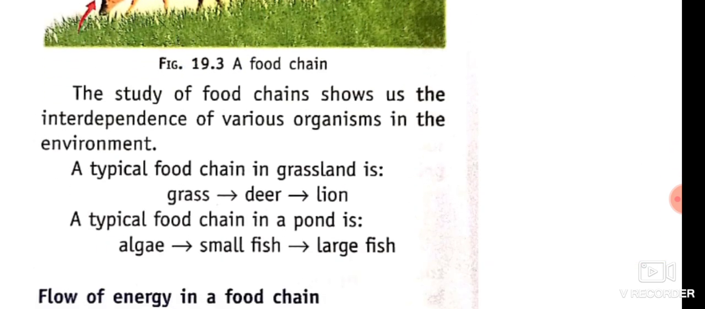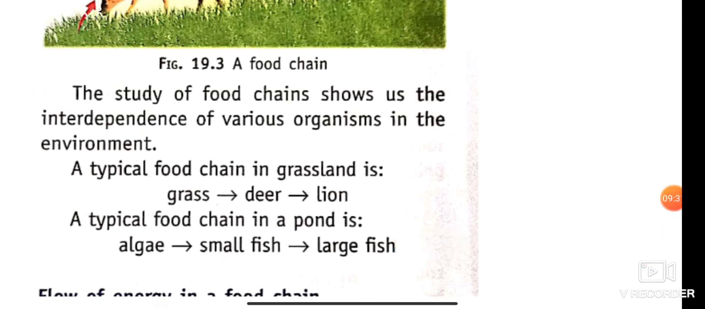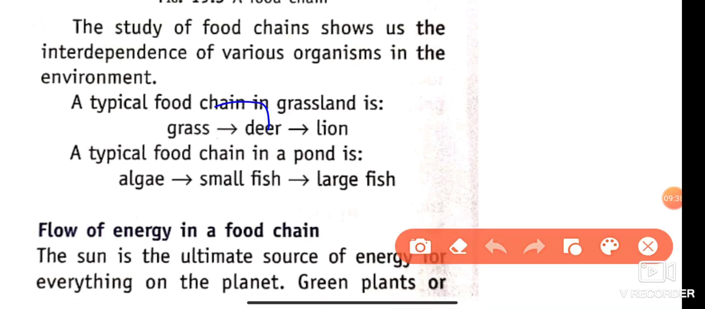The study of the food chain shows us the interdependence of various organisms in the environment. A typical food chain of a grassland is: grass is eaten by deer and deer is eaten by lion. A typical food chain in a pond is: algae, that means a green pigment present over the water surface, is eaten by small fish and small fish is eaten by large fish. So these are some examples of food chains.